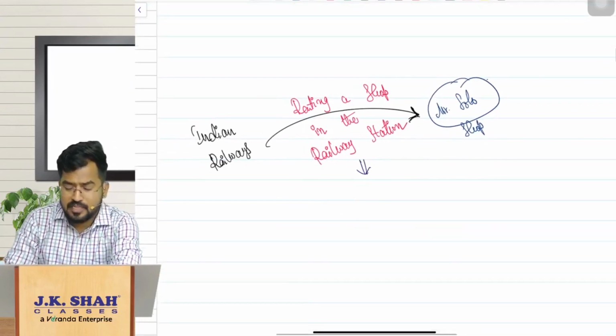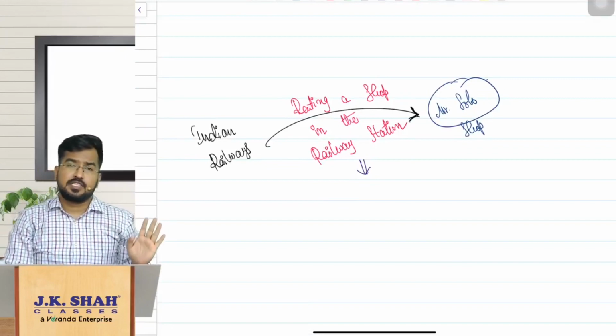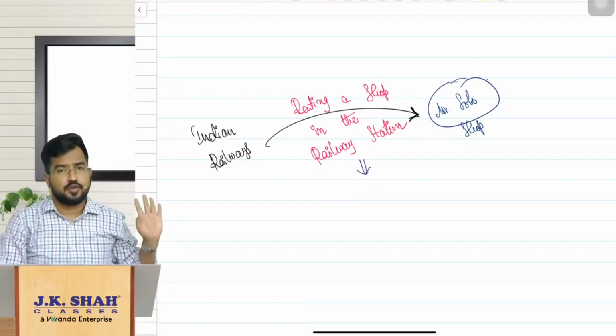Normally, government providing renting of immovable property to a registered person is reverse charge mechanism, and to an unregistered person is forward charge mechanism.